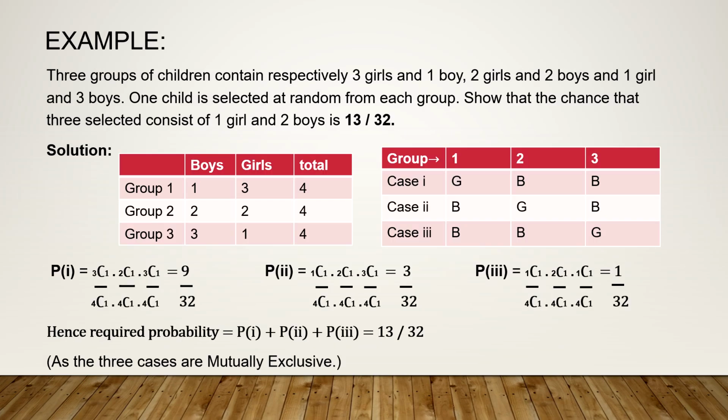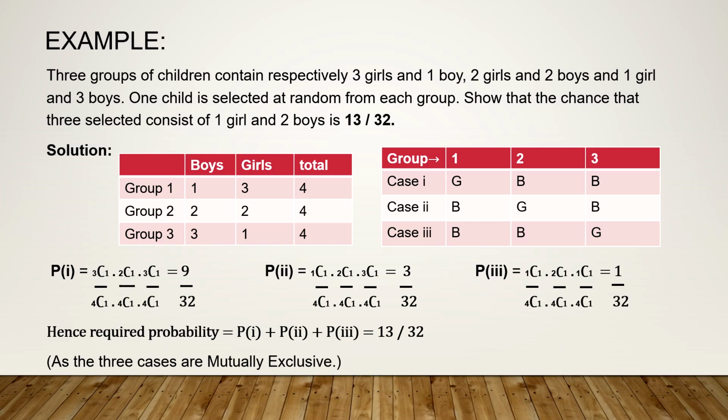Another example which will help you understand the concept clearly. 3 groups of children contain respectively 3 girls and 1 boy, 2 girls and 2 boys, 1 girl and 3 boys. One child is selected at random from each of the groups. Show that the chance that the 3 selected consist of 1 girl and 2 boys is 13/32.